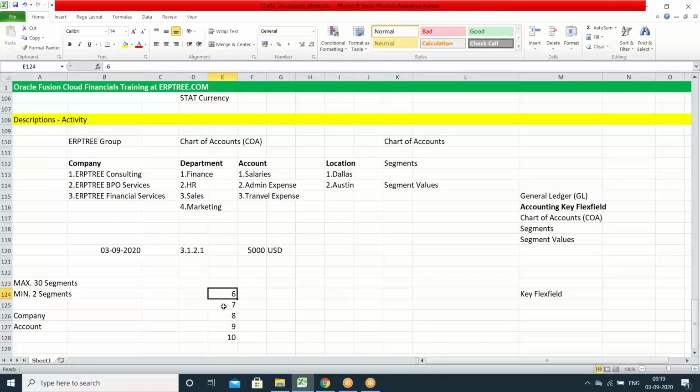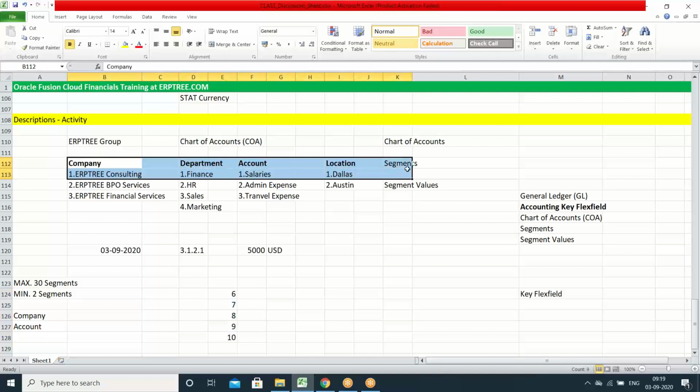For some companies, we'll discuss with the business and finalize as per that company's reporting requirements. On what basis do you decide how many segments are required? Based on the reporting requirement. Accordingly, you can capture the details, and the system will support reporting based on those segments' data only.